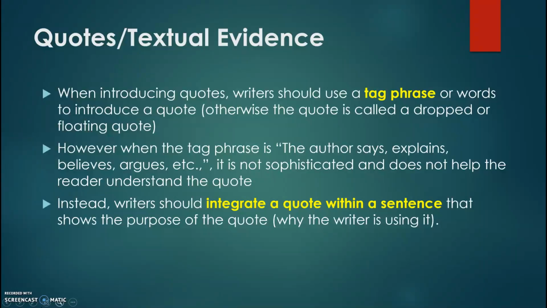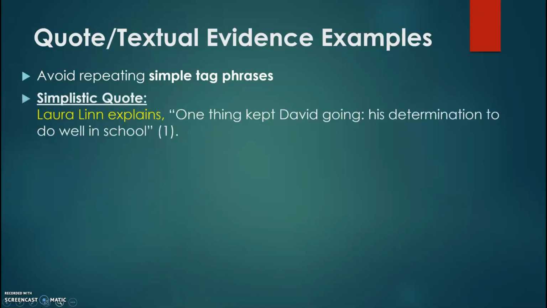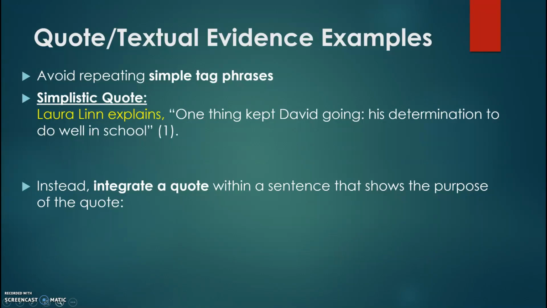Instead, writers should integrate a quote within a sentence that shows the purpose of the quote, meaning we need to know why the writer is using it. Here are some quote or textual evidence examples. Now, as a note, avoid repeating simple tag phrases, such as "the author explains." The simplistic quote, "Laura Lynn explains one thing kept David going, his determination to do well in school," should be avoided. You want to start writing sophisticated quotes that integrate a quote within a sentence and show the purpose of the quote.